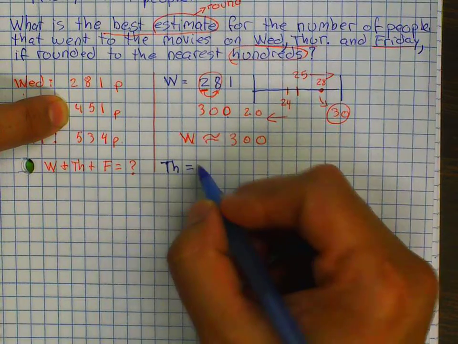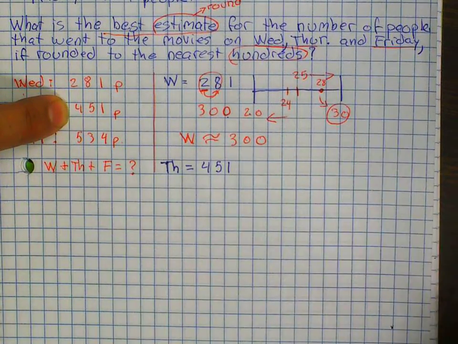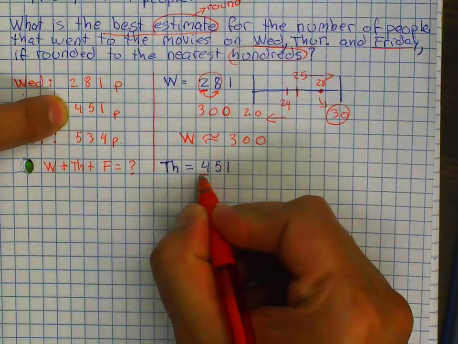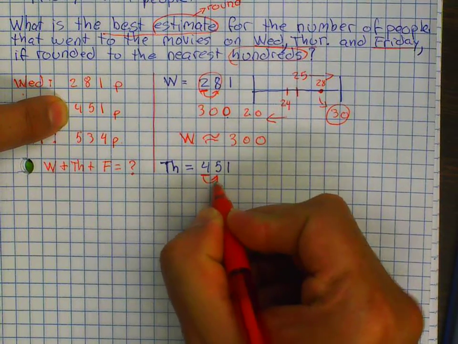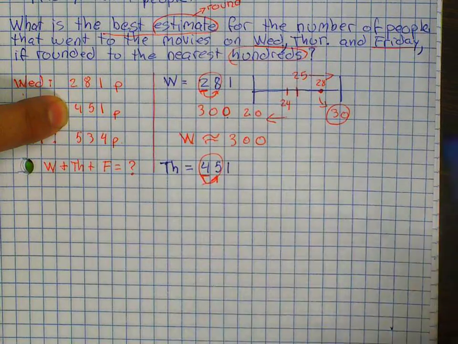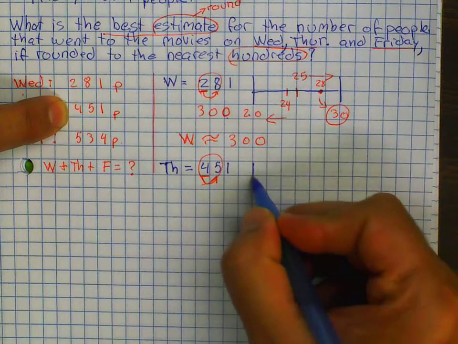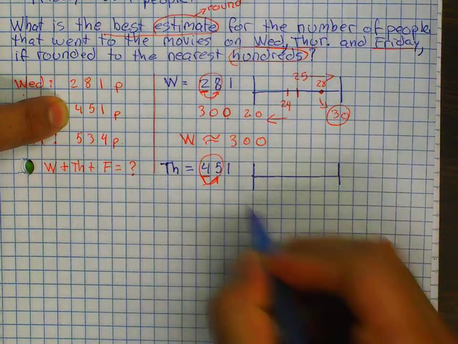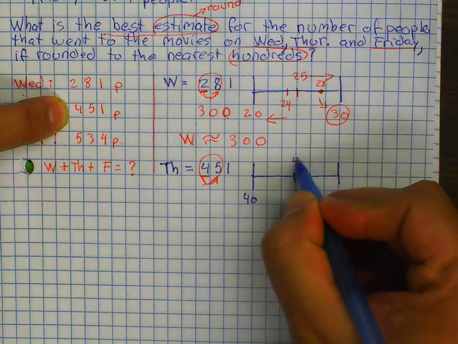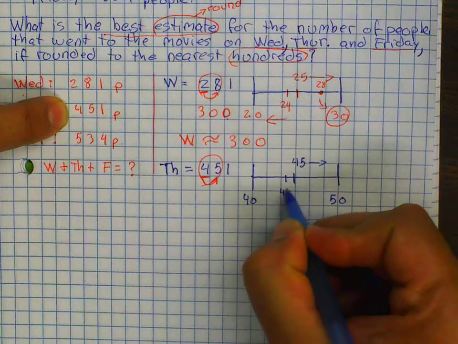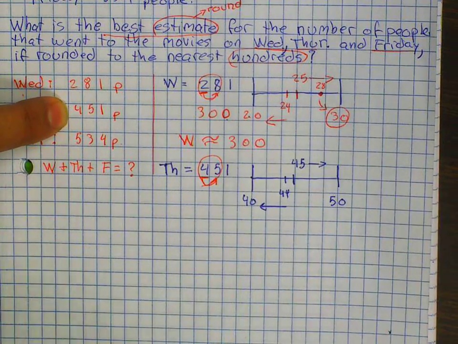So here is the same thing. Thursday is 451. The hundreds place is the 4. I underline it and circle the digit to the right, so that gives me 45. 45 is between 40 and 50. In the middle, 45.